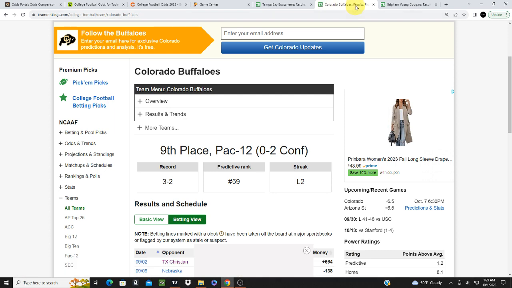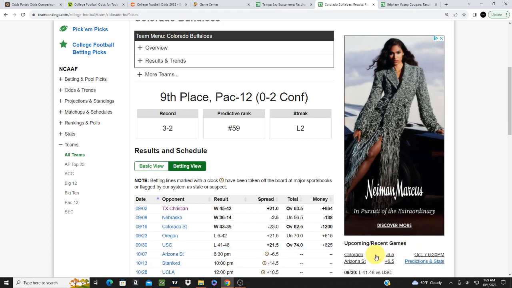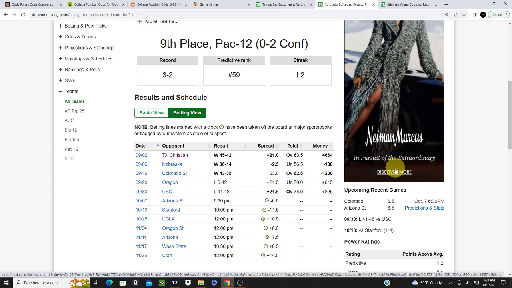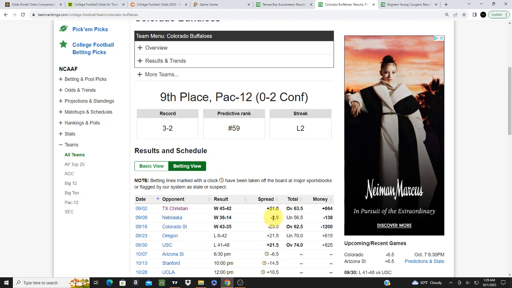Now this one right here, Colorado Buffaloes, okay? Same exact situation. Now, they had Colorado as a closing line of 2.5. Okay, a very low line. So it's typically telling you that it's going to be a slight overreaction here.